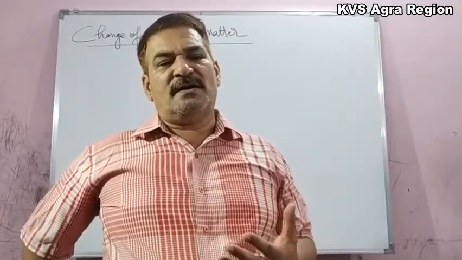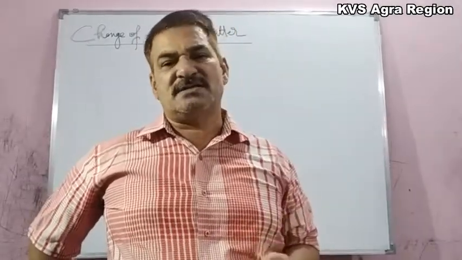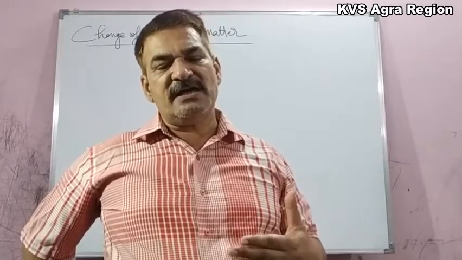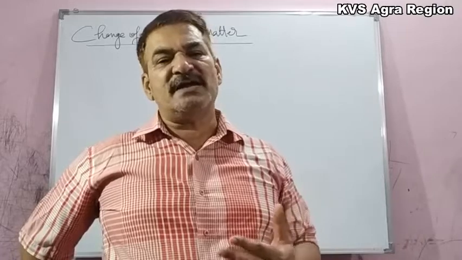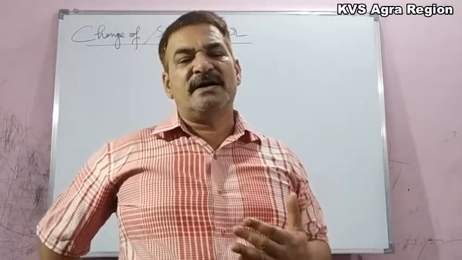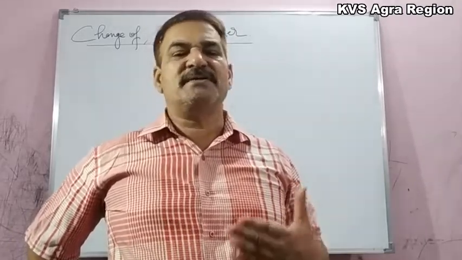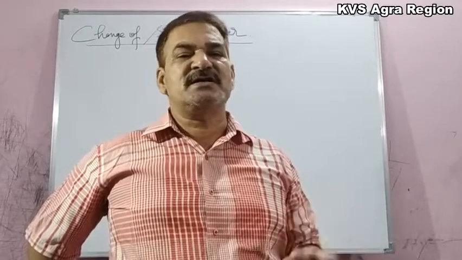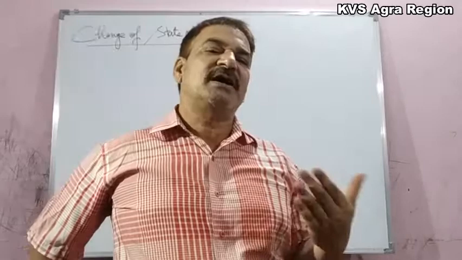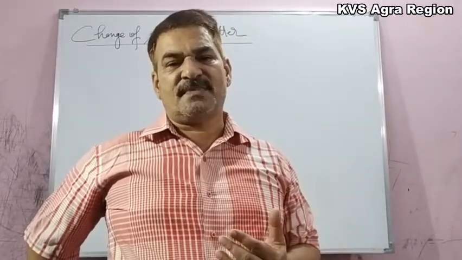So suppose we have ice at minus 10 degrees Celsius and we go on supplying heat to this ice, then what will happen? Its temperature will increase from minus 10 to minus 9, minus 8, minus 7, minus 6, minus 5, minus 4, minus 3, minus 2, and then to 0 degrees Celsius.